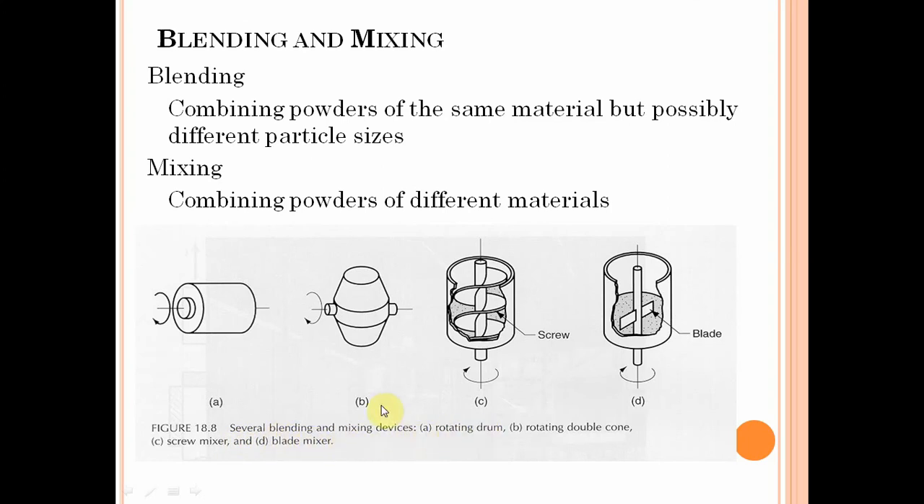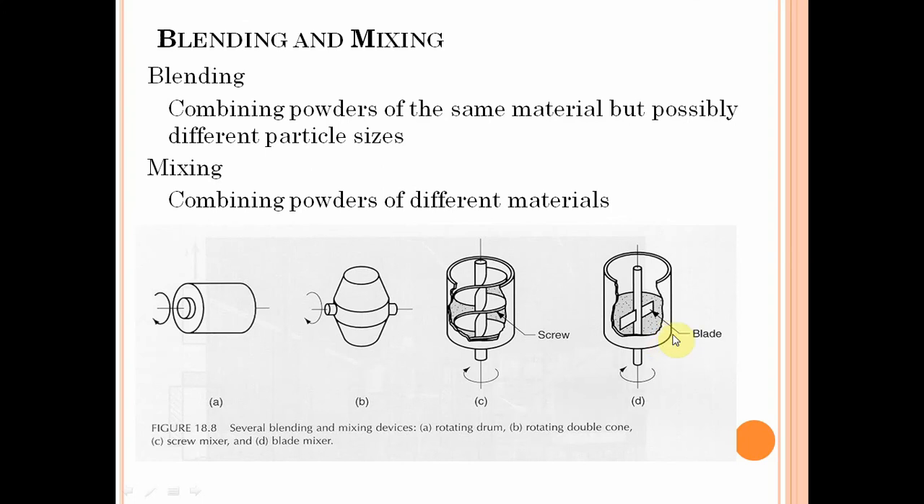It is a rotating drum. Inside we have the powder mixture with some lubricants. A rotating double cone, where two cones are arranged. A screw mixture, a screw-like structure, and the fourth one is the blade mixture.